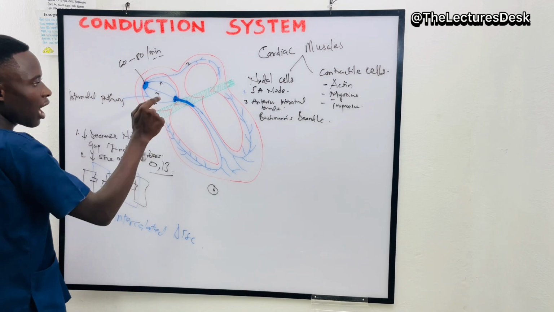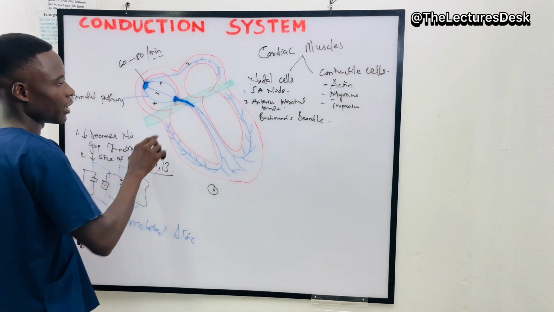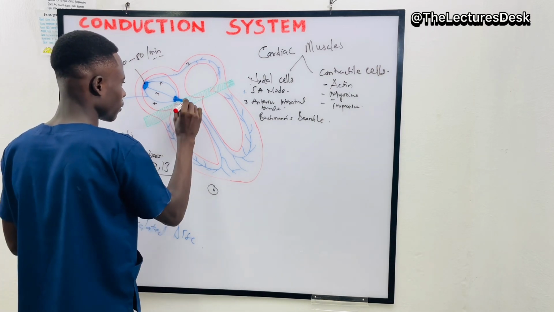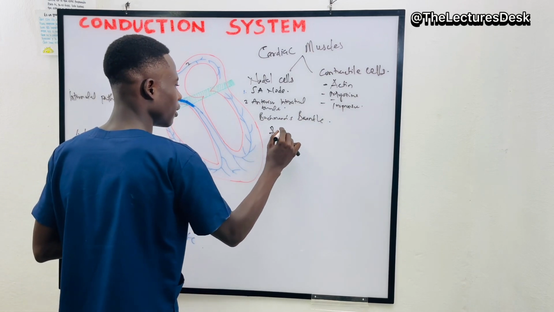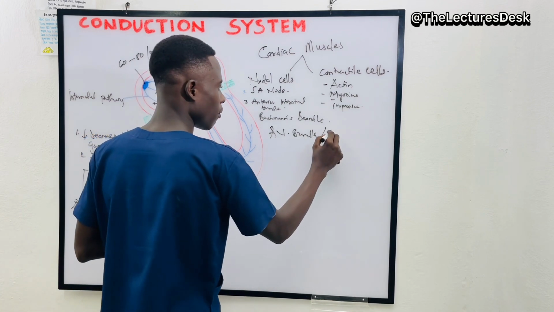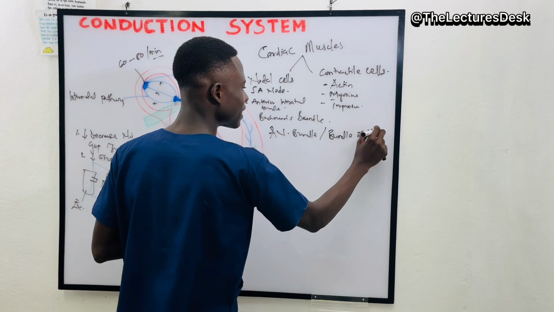Now, after the AV node, we have our AV bundle over here. This is our AV bundle, or bundle of His.